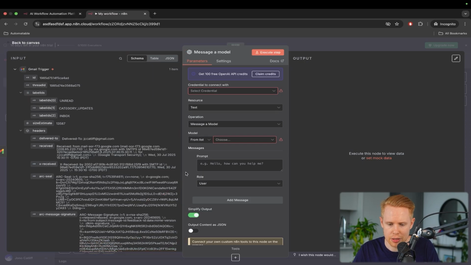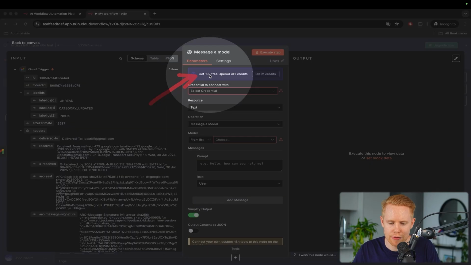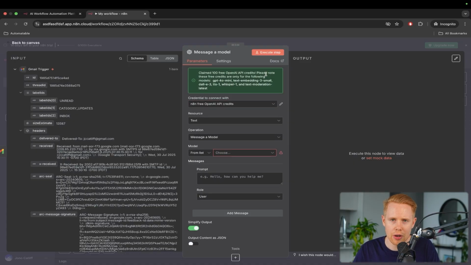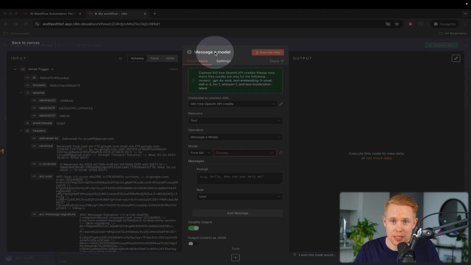that we receive from Gmail. Now, inside ChatGPT, you'll notice that you get 100 free OpenAI credits to use, and you can just claim these credits here, okay? And now automatically you have access to ChatGPT. Now, here's the thing. This will eventually run out and you will need to connect your account. And if you want to use n8n, you really have to know how to use this stuff properly. So what I want to do is talk about how you can integrate ChatGPT, okay?